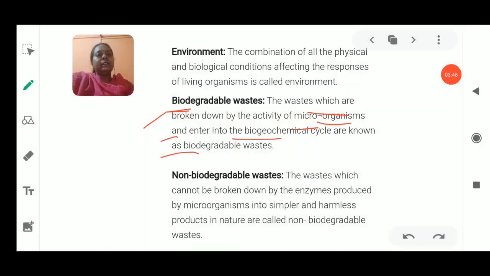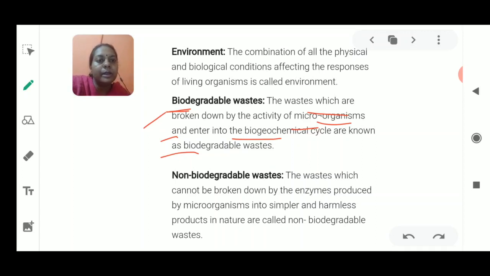So with biodegradable waste, most of the waste is going to be broken down, and the waste products being formed are always decreasing in number. Why is it decreasing? Because it is being biodegraded with the help of these microorganisms. Now if microorganisms are not able to work, that waste is going to be converted into non-biodegradable waste. Why? Because non-biodegradable wastes are those wastes which are not able to be broken down into smaller pieces with the help of microorganisms.